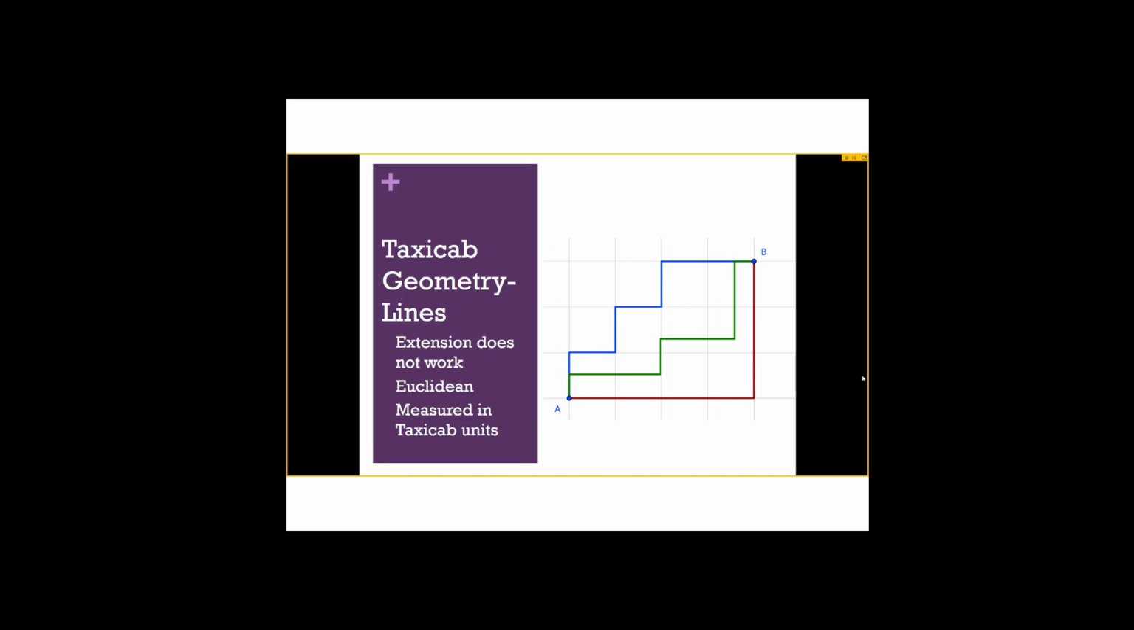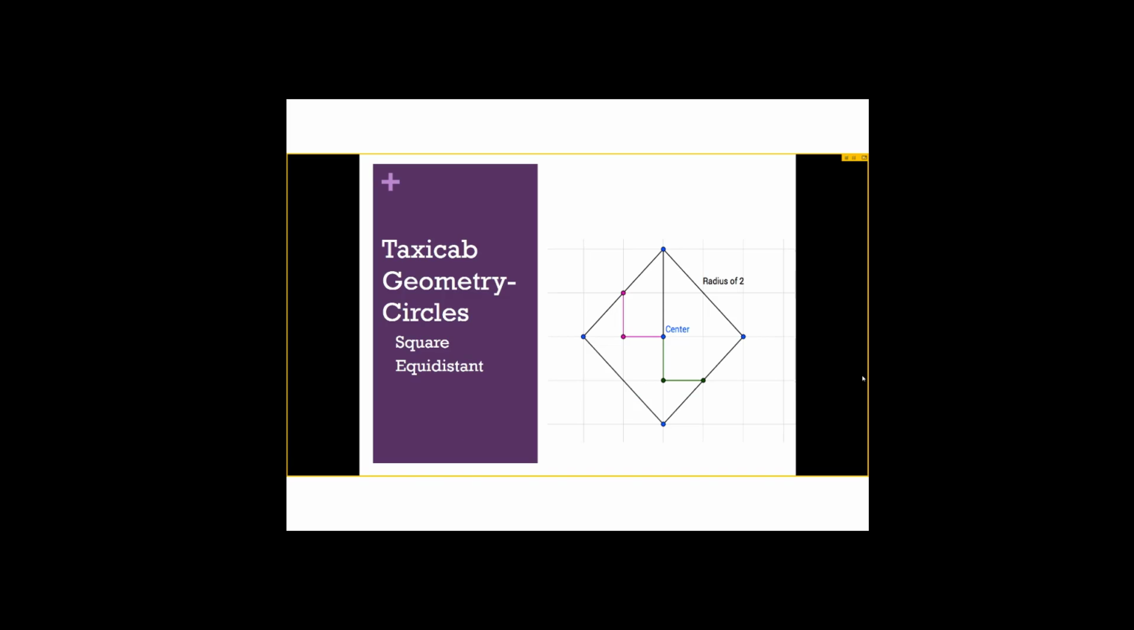From getting to point A to point B, we found three different routes: the green route, the blue route, and the red route. Each one of them is of equal length. The problem then arises as all of these are geodesic at point A and point B. So if you were to extend the line AB, you wouldn't know which geodesic to extend because they're not unique. Therefore, we are going to use Euclidean lines as the lines for our taxicabs, but still measure them based on the distance formula of taxicabs, the horizontal and vertical movements.